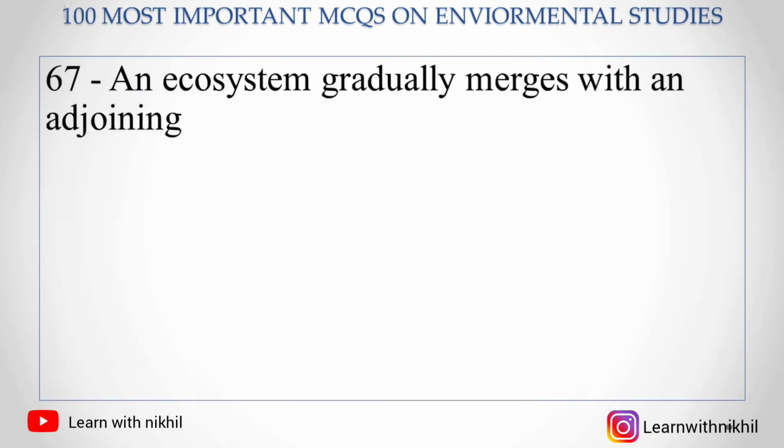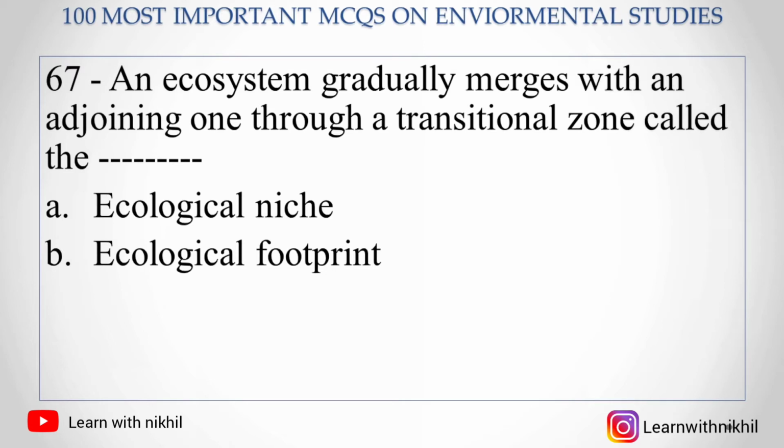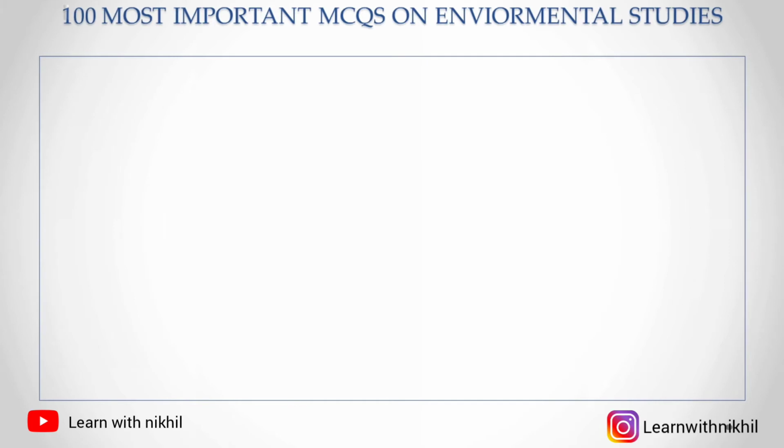Next, 67. An ecosystem gradually merges with an adjoining one through a transitional zone called: A. Ecological niche, B. Ecological footprint, C. Ecotone, D. Biodiversity loss. So the right answer is ecotone.